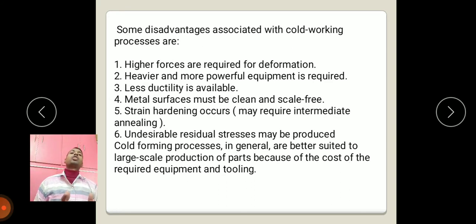What are some disadvantages? Higher forces are required, heavier and more powerful equipment is required, less ductility is available, metal surface must be clean and scale free, strain hardening occurs, undesirable residual stress may occur. Cold forming processes in general are better suited to large scale production of parts because of the cost of the required equipment and tooling also.